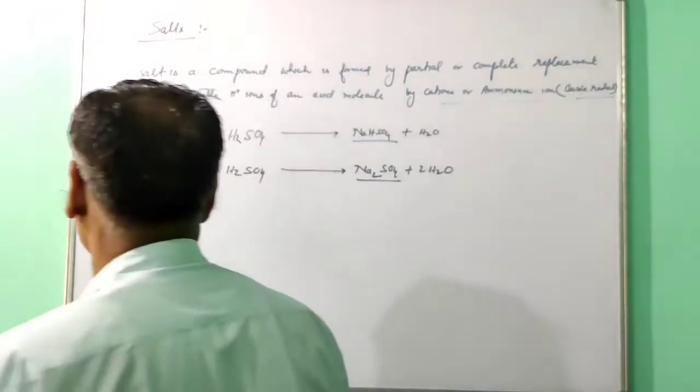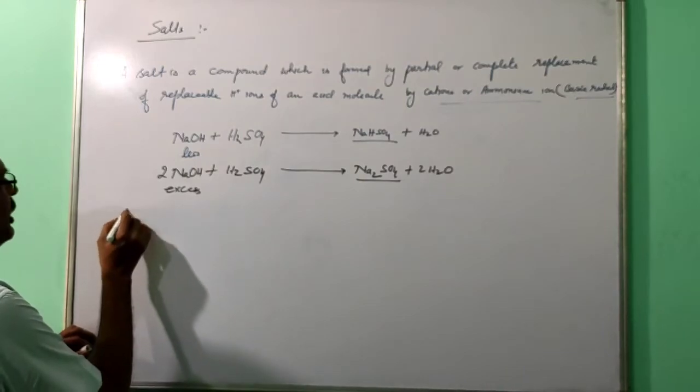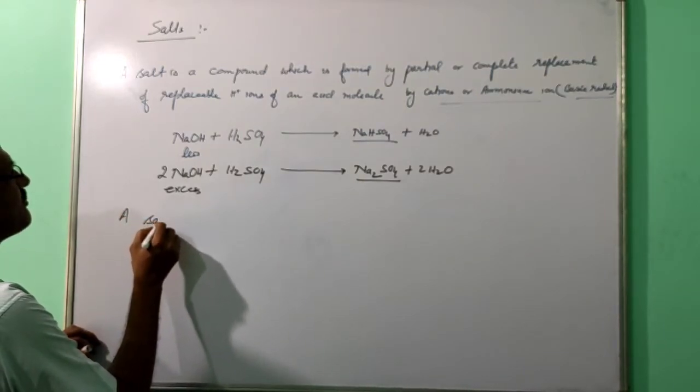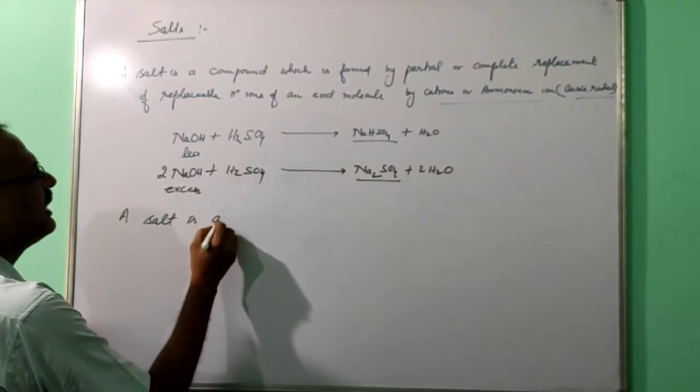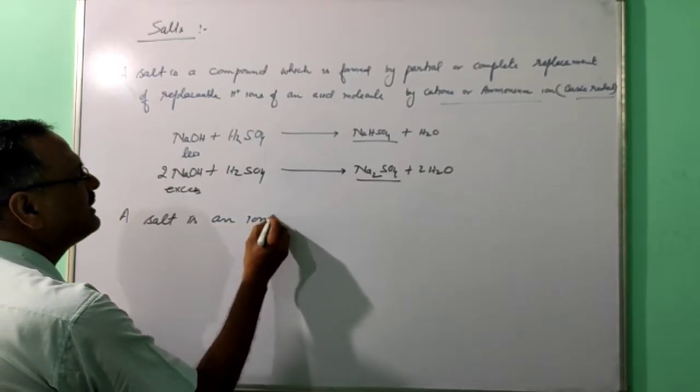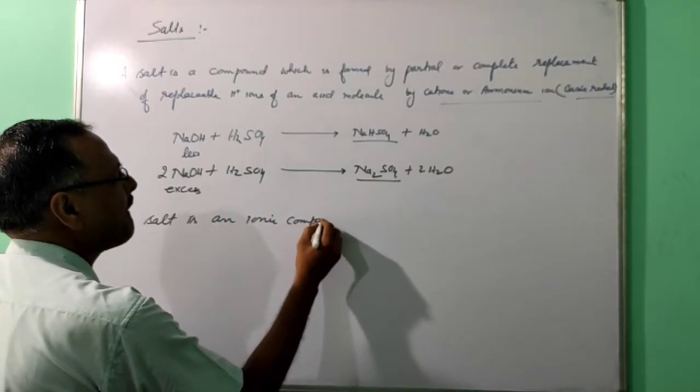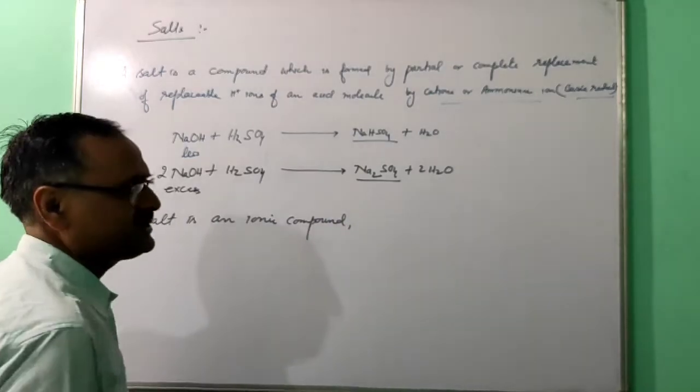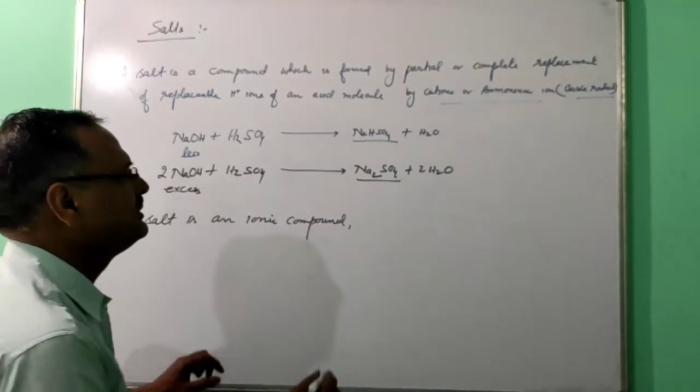This is the first definition of the salt. Now the second definition. A salt is an ionic compound.